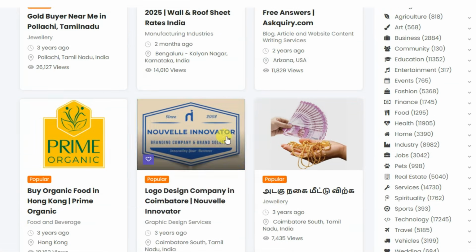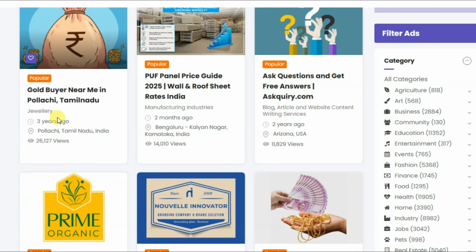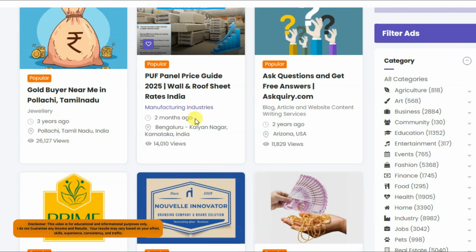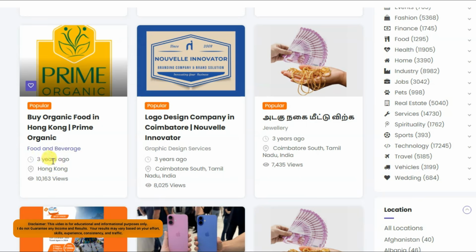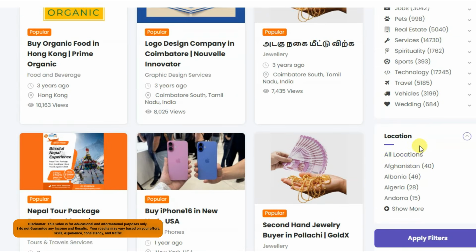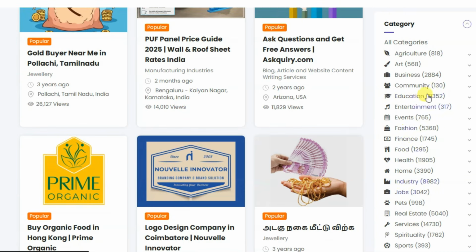Here you can see popular advertisements. This advertisement has got more than 26,000 views. This advertisement has got more than 14,000 views. This advertisement has got more than 10,000 views. Here you can see categories and here you can see location. All these categories have lots of advertisements.